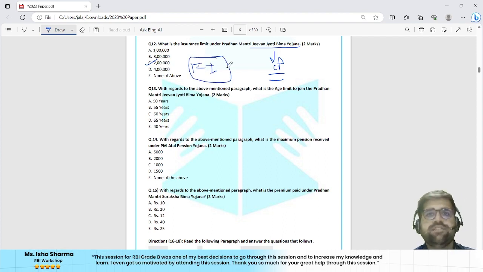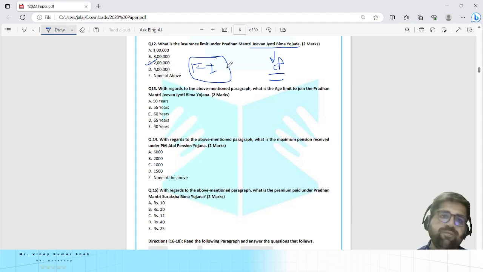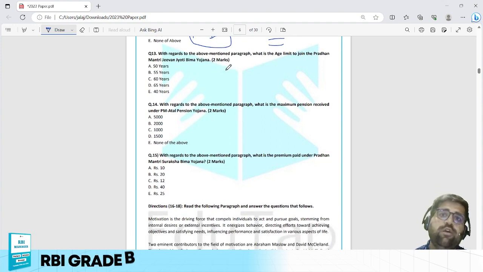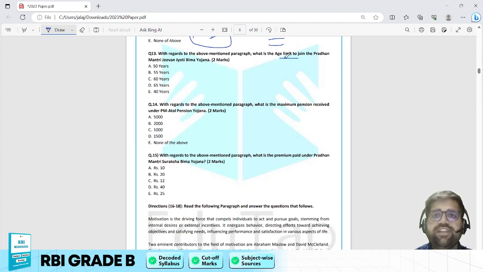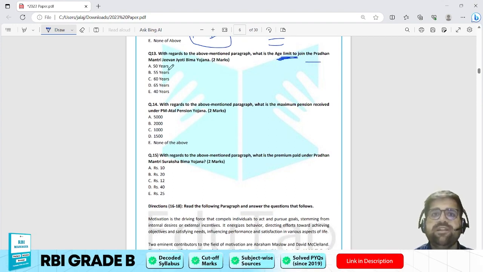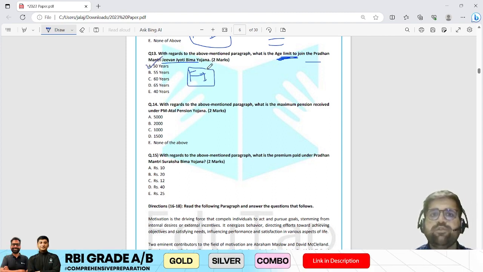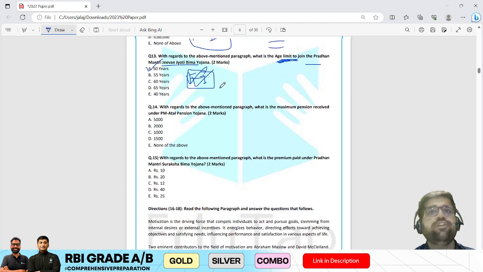And yes, schemes things are covered in our course in the best manner possible. Question number 13. With regards to the above mentioned passage, what is the age limit to join? Now, age limit means the maximum age to join Pradhan Mantri Jeevan Jyoti Bima Yojana. The answer will be 50 years because it is again a fact-based question asked from your chapter Financial Inclusion.